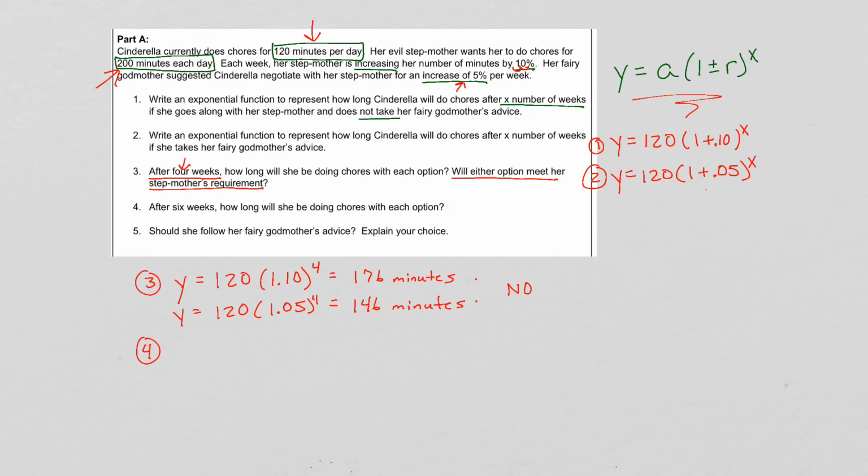Okay, 4 asks us, after 6 weeks, how long will she be doing chores with each option? Okay, Y equals 120 times 1.10 to the 6th power this time. And the other equation, 1.05 to the 6th power. Remember how to put these in the calculator. You use that little symbol, usually on most calculators, like this to do an exponent. It may differ from calculator to calculator, but that's very common. Okay, so when you work this one out, you get 213 minutes. When you work this one out, you get 161 minutes.